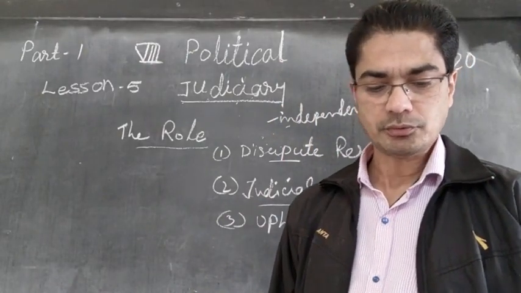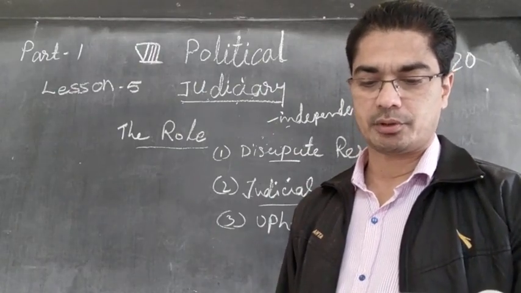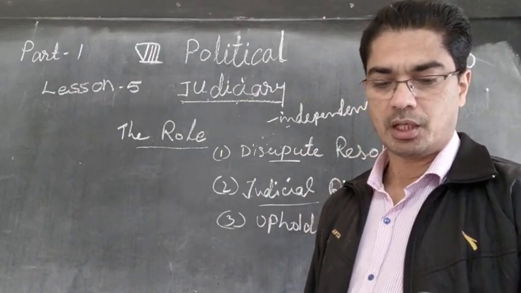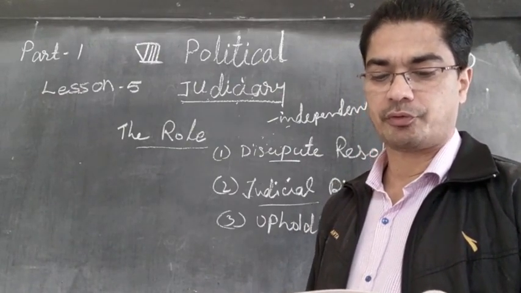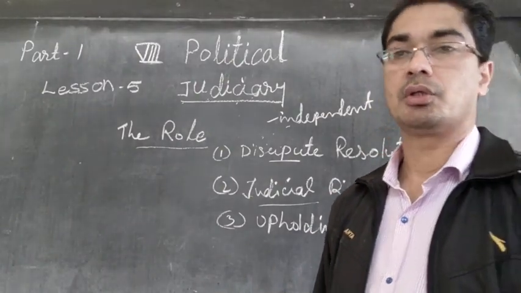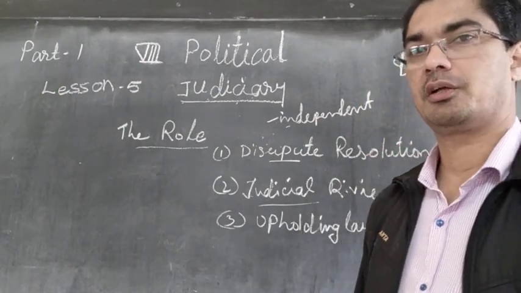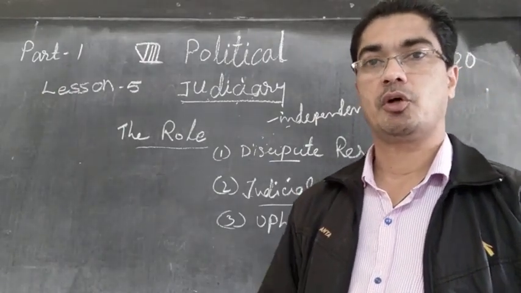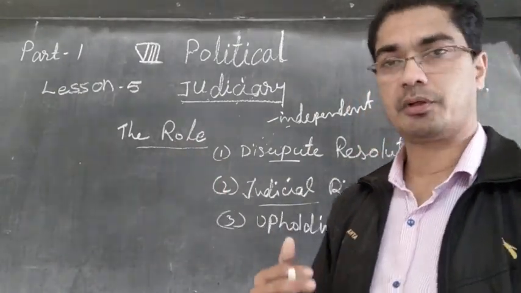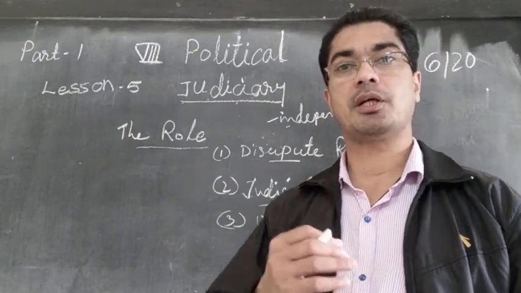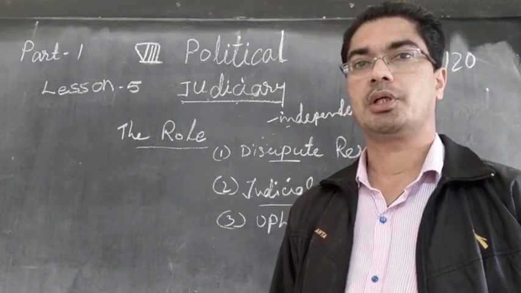For example, in the class 7 book you read about Hakim Sheikh, an agricultural laborer who fell from a running train and injured himself and whose condition got worse because several hospitals refused to admit him. So you saw already an example of a person. He fell down from the train and he was taken to the hospital, but the hospital people did not admit him. They said, we will not treat you. So that is a violation of the fundamental right. He has got the right to receive treatment from the hospital, but they refused to accept him, refused to give him treatment.